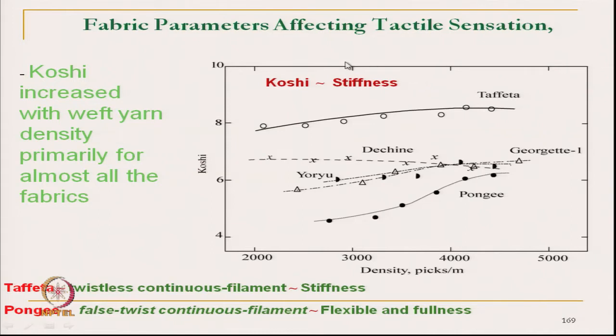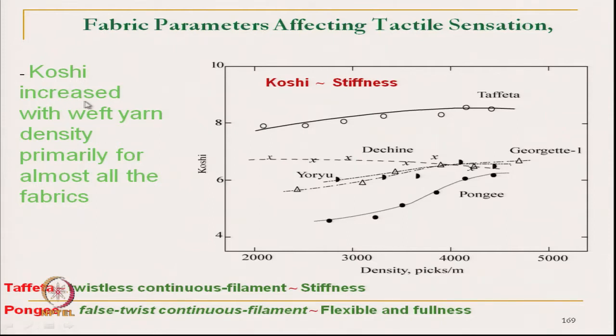Let us take the two extreme values. Intermediate ones we are not going to discuss here. The highest Koshi is taffeta. Taffeta has the highest Koshi and the lowest Koshi value is pongi.